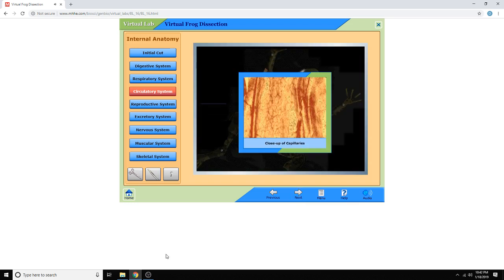Capillaries are the smallest blood vessels. They are microscopic. In capillaries, blood releases oxygen and delivers nutrients to all body cells, then picks up wastes and carbon dioxide from body cells.